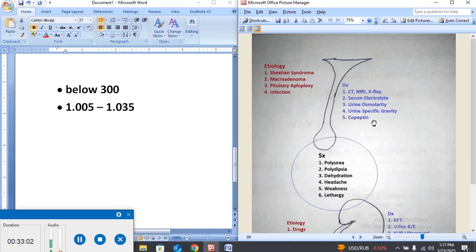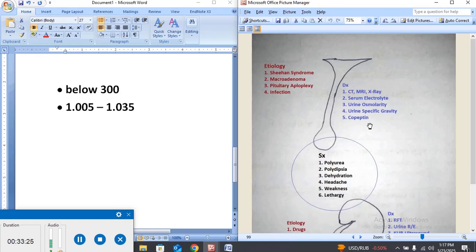This copeptin is used generally for the differentiation of central and nephrogenic diabetes insipidus.